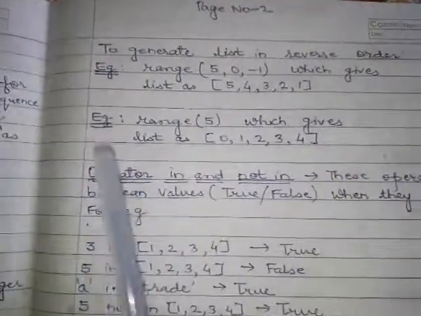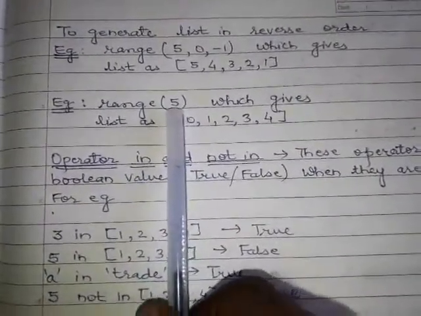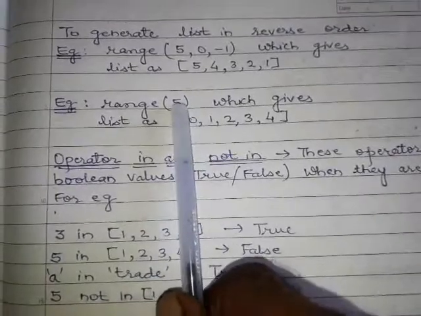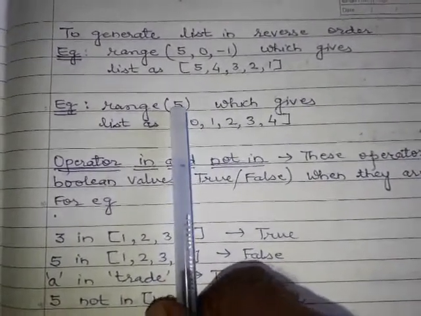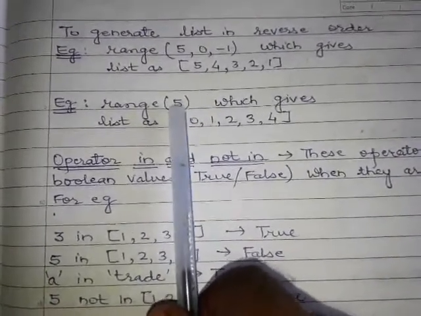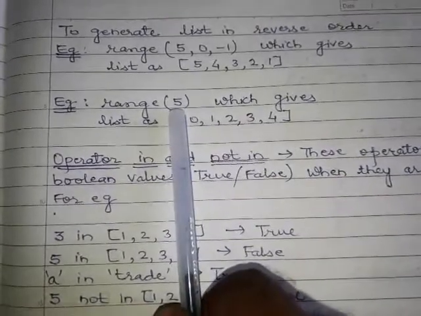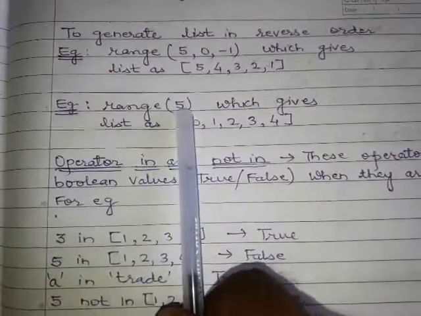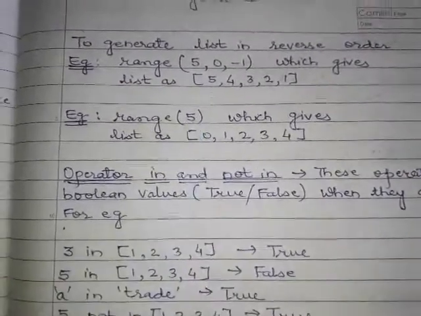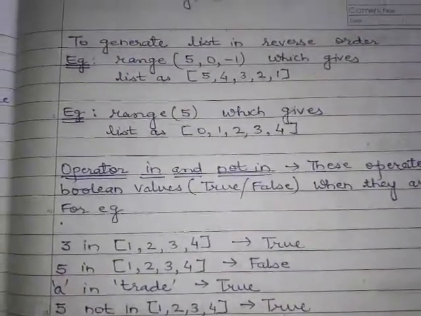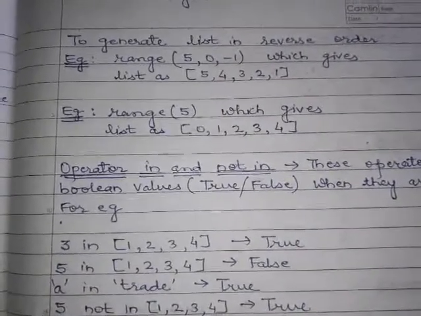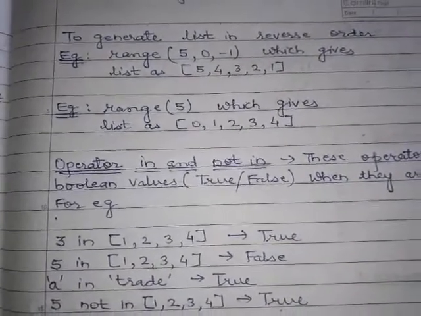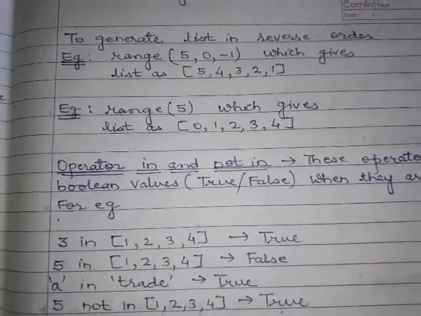Okay, let us see another example. Here we have given only one argument in the range function, which is the upper limit. If a single value is given, then it is called the upper limit. By default the lower limit is 0 and the step value is +1.